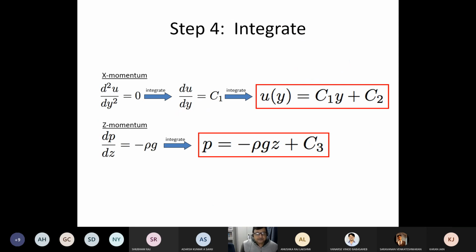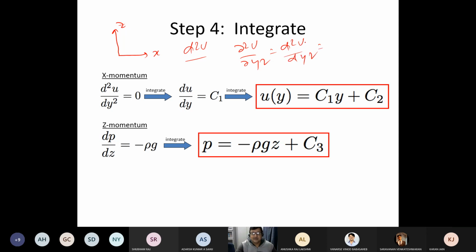So now, just to regularize, since these notations are a bit inconsistent, you just consider this to be X and this to be Z for the time being. I'm just changing the gear a little bit because there is a discrepancy in the notation. So X momentum comes out to del square U. You now see that I am silently changing del square U by del Y square into d square U by dy square, because I have only one variable here.